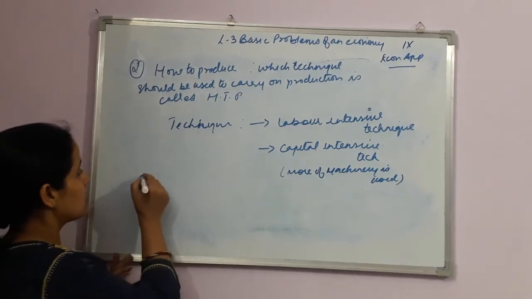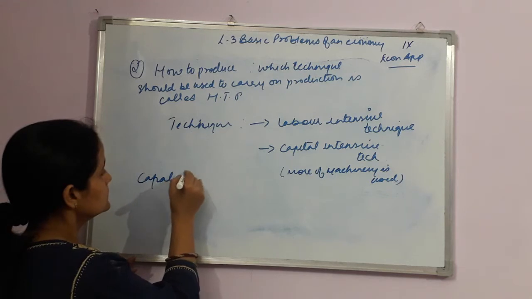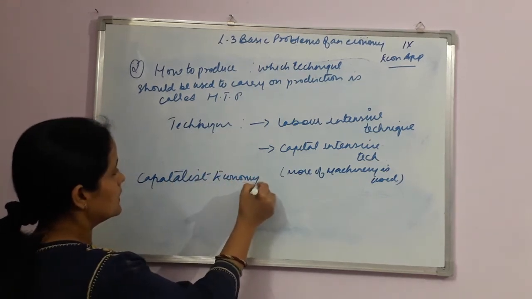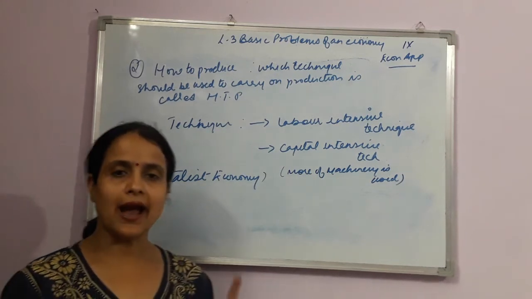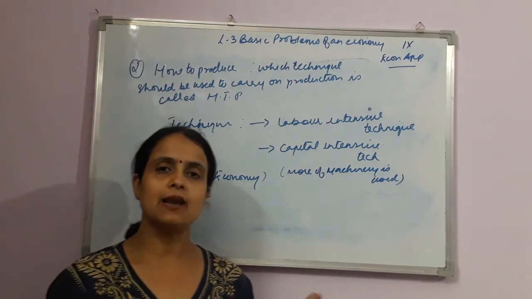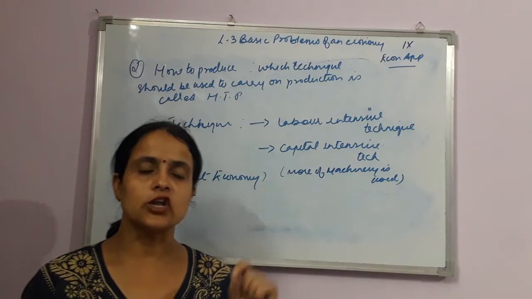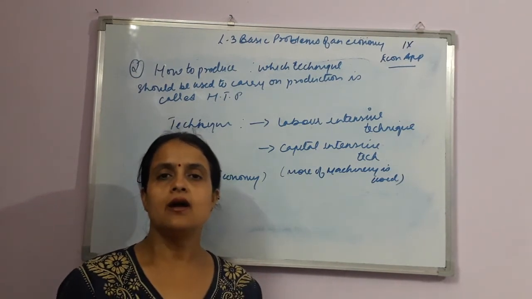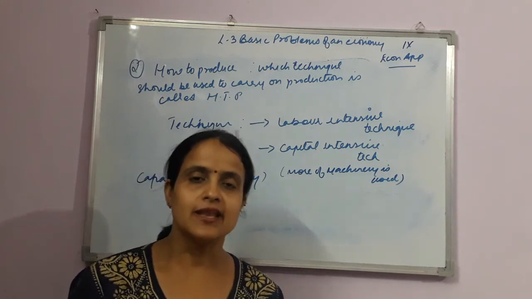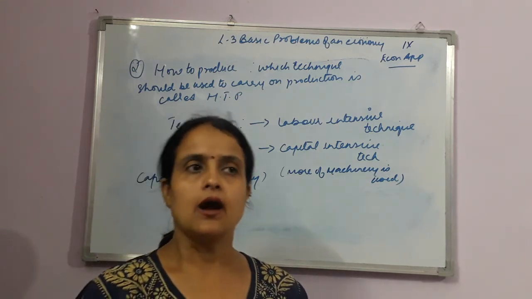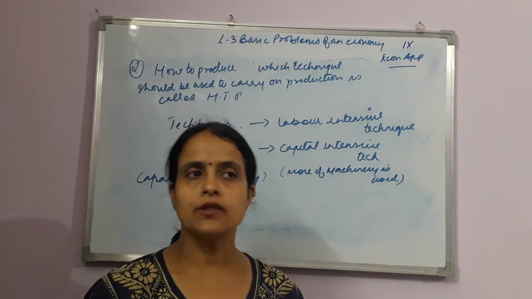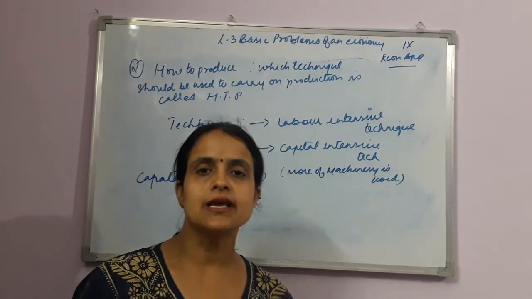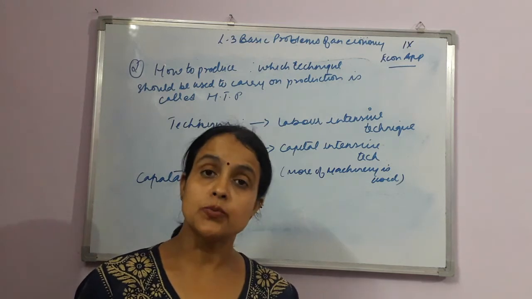So in a capitalist economy, now the point is this, what is a capitalist economy? I told you about it, but again I'll make a revision. Capitalist economy is that economy where all the production units and all the resources are owned by the private sector. There is no major role for government to play. All the decisions related to production, the product, and the use of resources are taken by the private entrepreneurs, right?